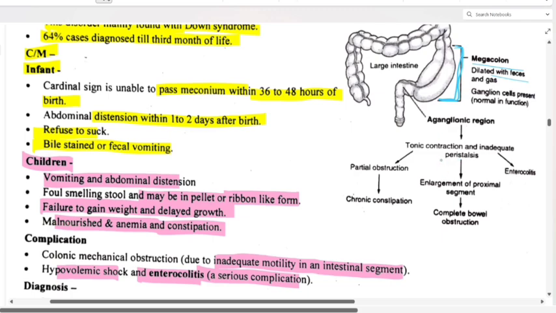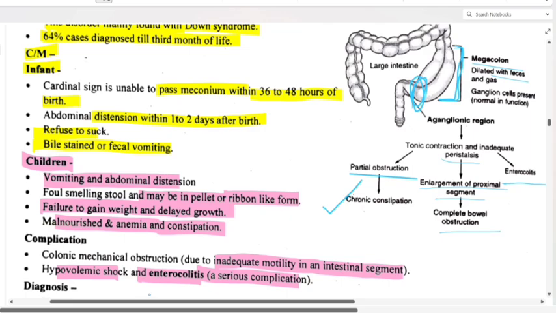So tonic contraction and inadequate peristalsis will be there. Enterocolitis is the complication, and partial obstruction can also happen due to chronic constipation. See, enlargement of the proximal segment, then complete bowel obstruction. So definitely, right, in this portion partial obstruction will be present. Clear?